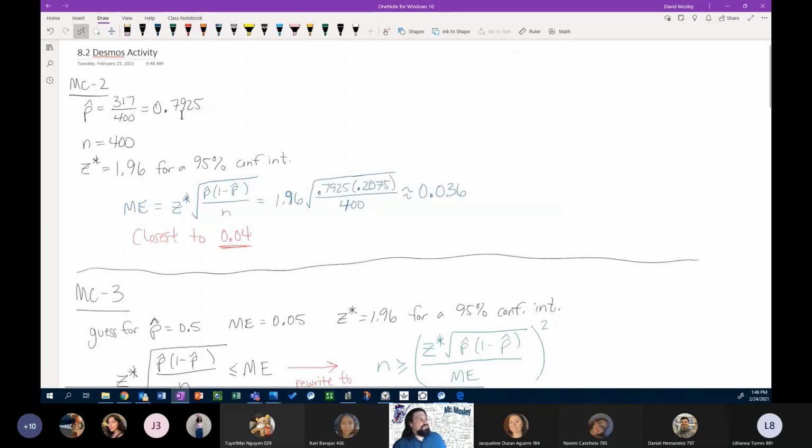Based on this context, the sample proportion is 317 out of 400. We get 0.7925 as the value for p hat. We have a sample size of n equals 400. And the critical value z star is 1.96 for a 95% confidence interval. That's from the result that we saw yesterday in class, that 1.96 is a more accurate estimate for the critical value than using 2, which is what we had been using based on the 68, 95, 99.7 rule.